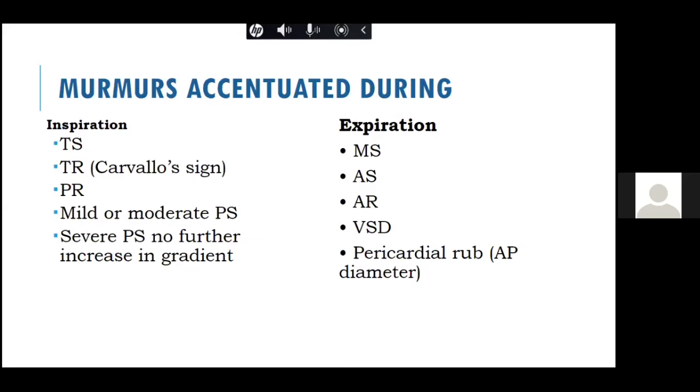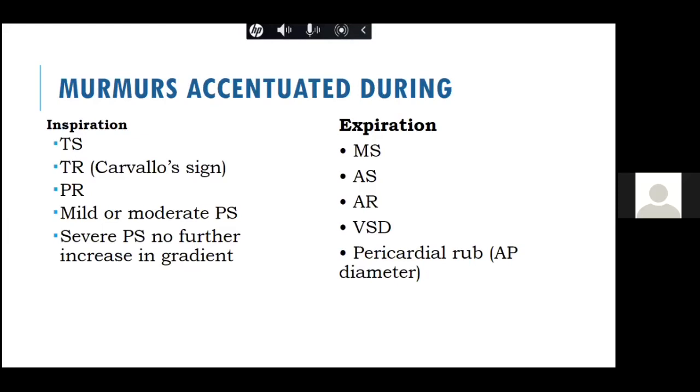Again, a patient who has mild to moderate pulmonary stenosis may have an increase on inspiration, but if a patient has severe pulmonary stenosis, there cannot be a further rise in gradient. So in a patient with severe PS, the murmur usually is not increased on inspiration. Again, the left-sided murmurs that are increased during expiration are mitral stenosis, aortic stenosis, and aortic regurgitation.